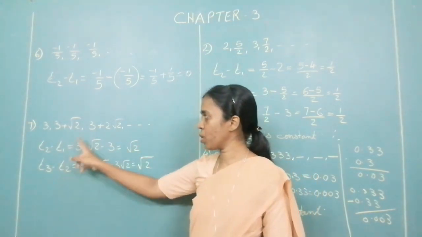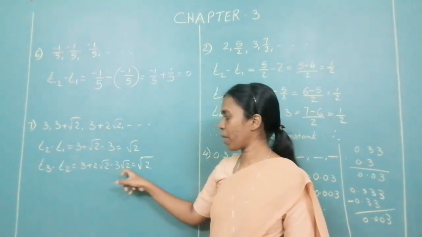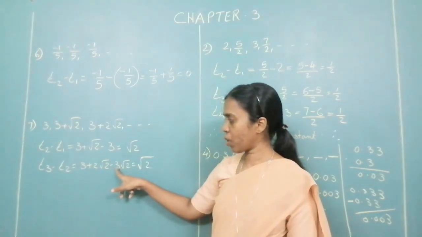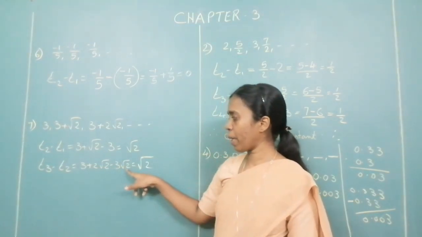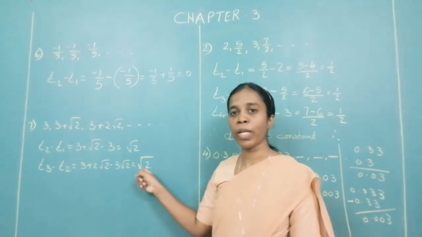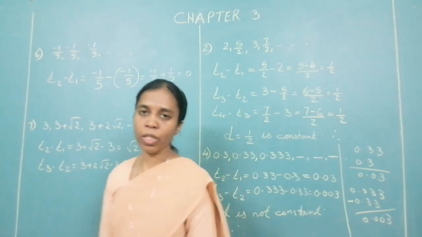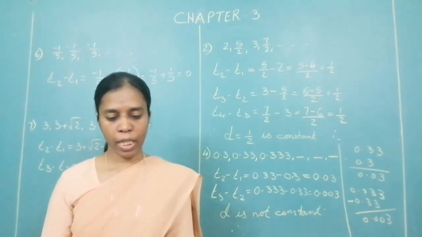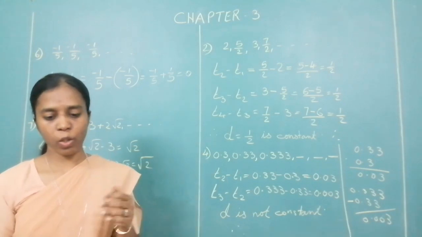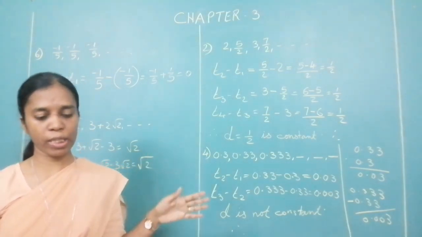T3 minus T2, 3 plus 2 root 2 minus 3 plus root 2. Plus 3 and minus 3 goes off, 2 root 2 minus root 2. From 2 root 2, 1 root goes, then what remains? Root 2. Again you will find that D is constant, therefore the given sequence is an AP. There are some questions which I missed out over here that you have to solve in the following steps.